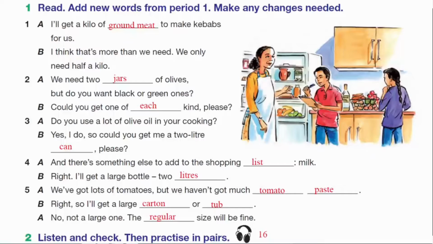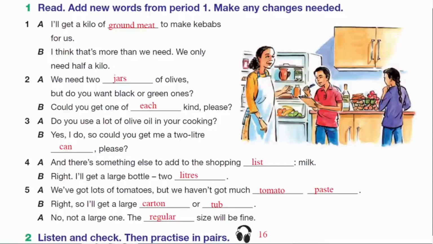1. I'll get 1 kilo of ground meat to make kebabs for us. I think that's more than we need. We only need half 1 kilo. 2. We need 2 jars of olives, but do you want black or green ones? Could you get one of each kind, please? 3. Do you use a lot of olive oil in your cooking? Yes, I do. So could you get me a 2-litre can, please?